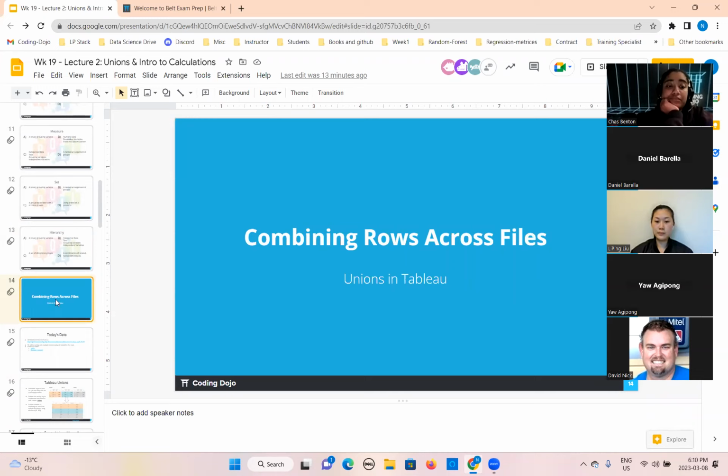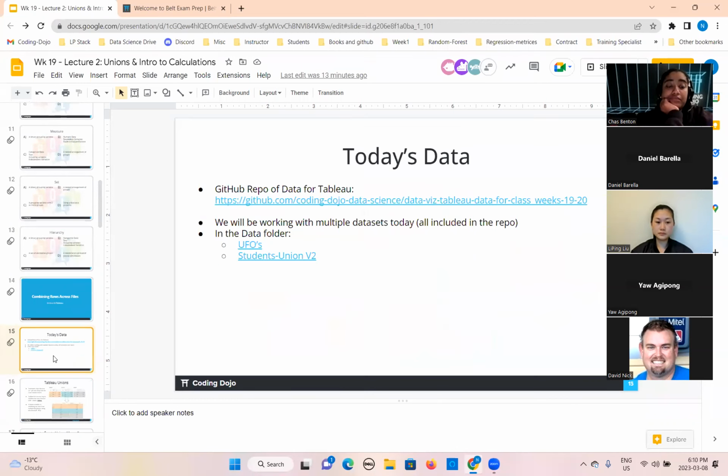Now we will talk about combining rows across the files, that is called unions in Tableau. So today's data, this is the main repository link. You can find the data here. And if you want to fetch the specific data, we are going to use these two data sets in today's lesson. This is UFUS and Student Union 2 version 2. This is inside the data folder in this repository. So you can download the data from there.